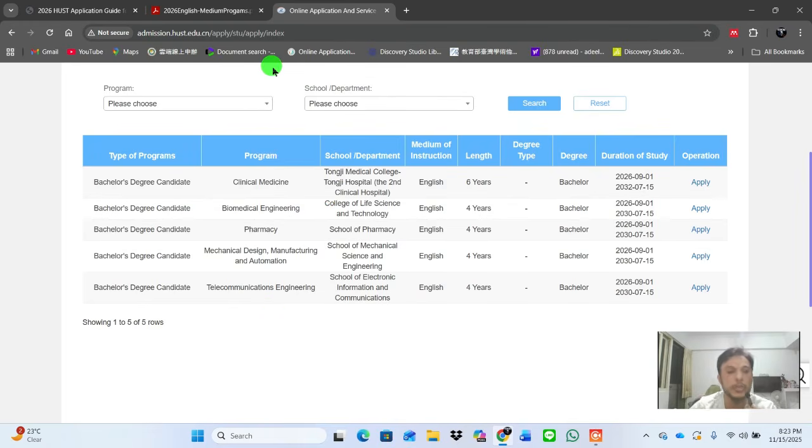So now those students who belong to computer studies can apply in the last two programs. And those students who have biology, chemistry related backgrounds can choose these other four programs. They also mentioned 6 year, 4 year, 4 year, 4 year, 4 year. So those students who want to study medical can click on the first program, clinical studies.